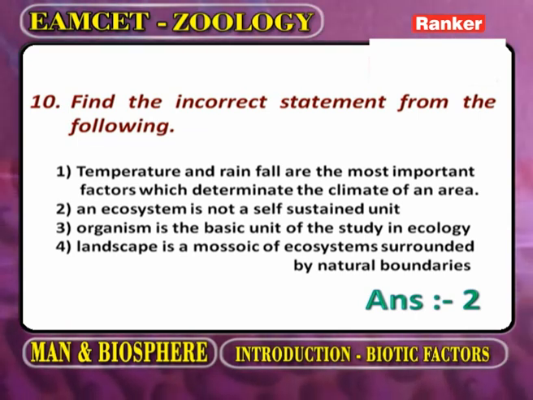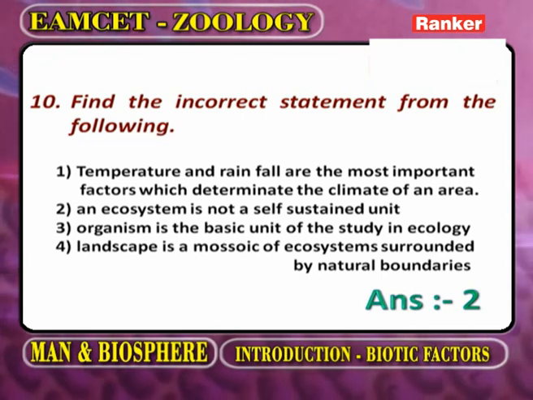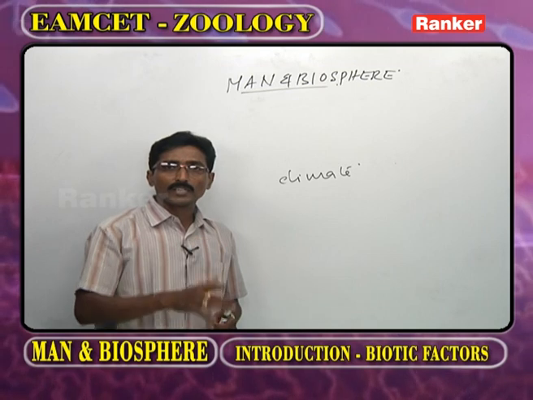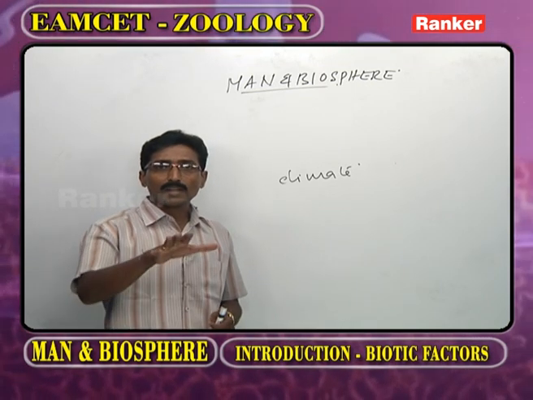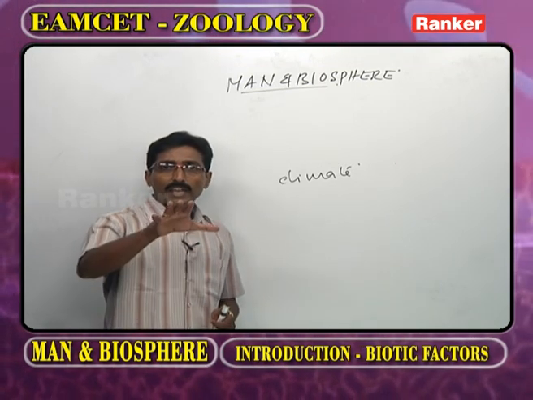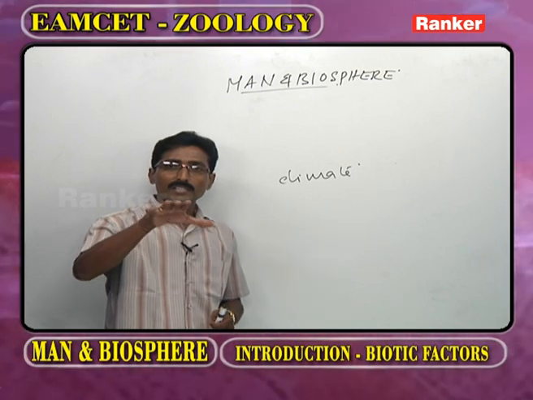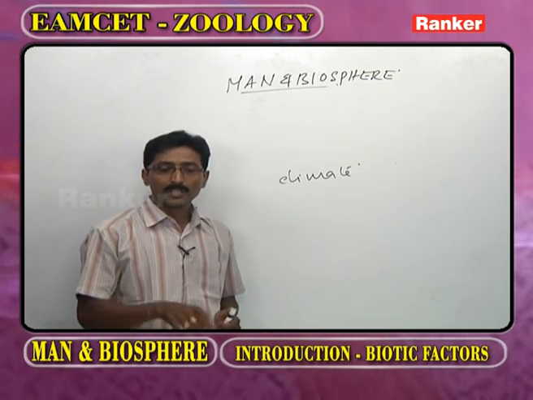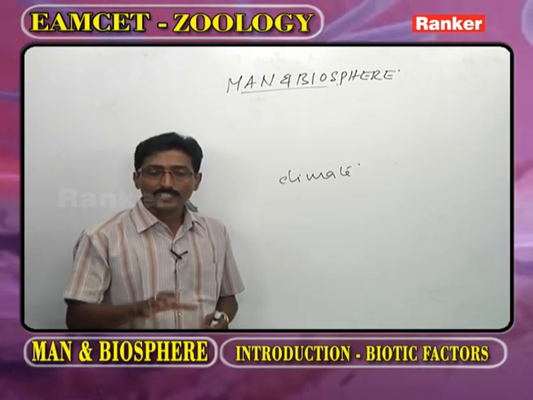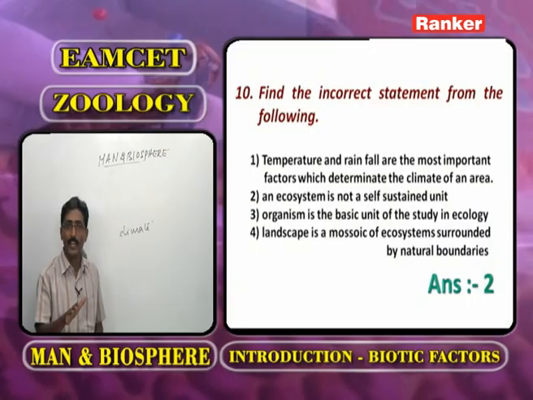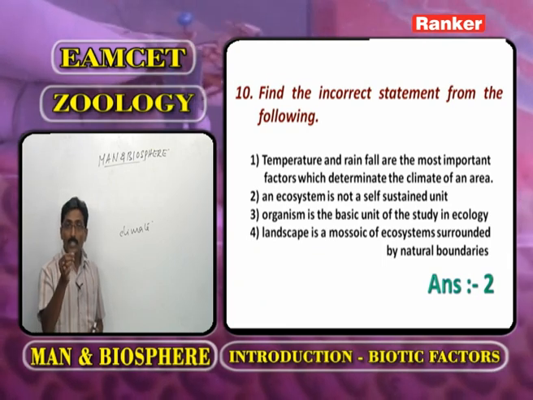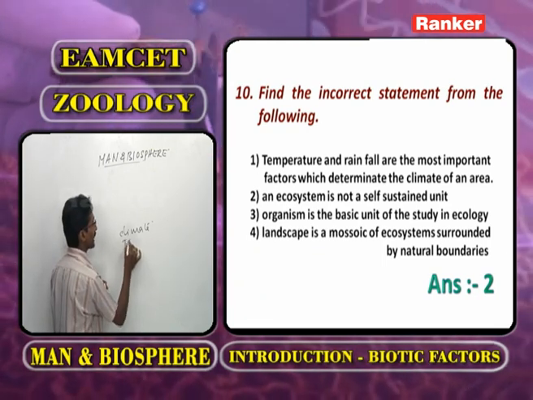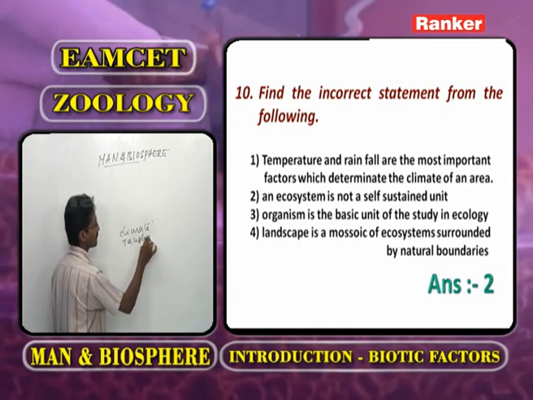Whatever the ecosystem may be, whether terrestrial, freshwater, marine water or brackish water, every ecosystem is self-sustained or self-supporting. But here the second statement says it is not self-sustained. It is wrong. The term ecosystem was proposed by Tansley.